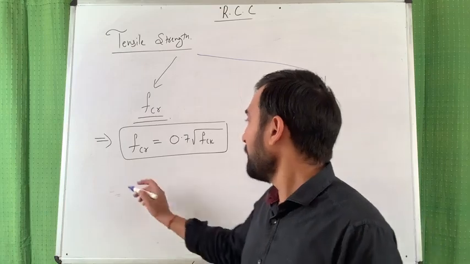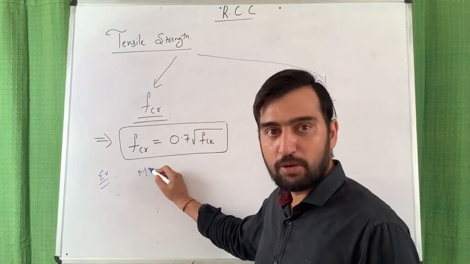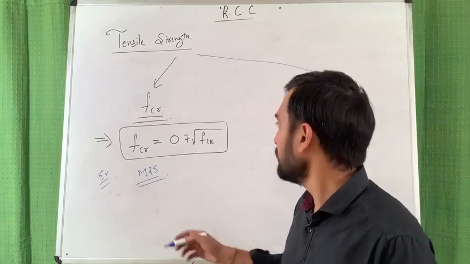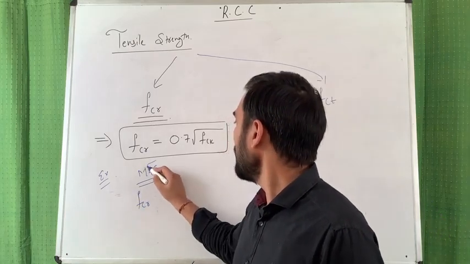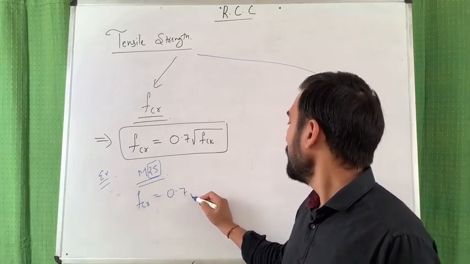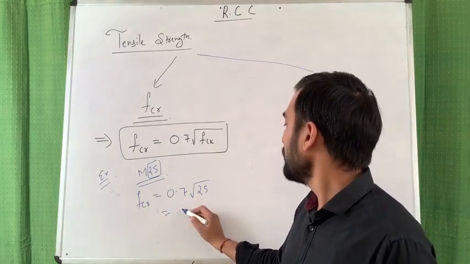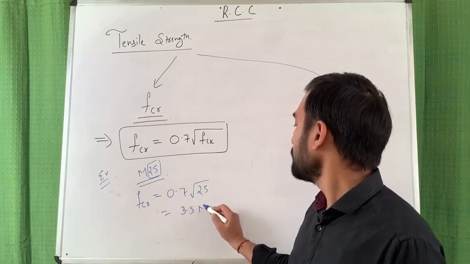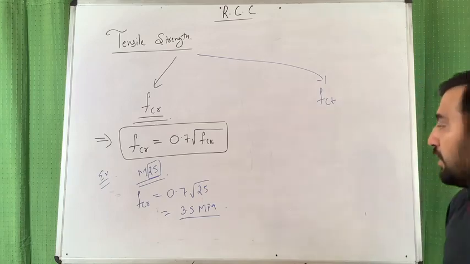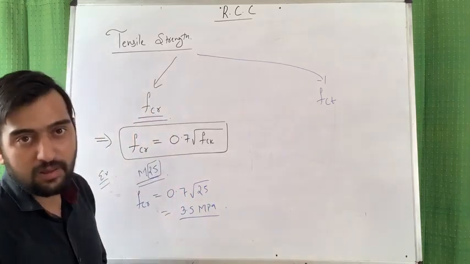For example, if somebody asks you what is the tensile strength in flexure for M25, what will you say? You will simply say, sir, M25 is the characteristic compressive strength, so FCR is 0.7 under root of 25, and under root of 25 is 5, so 5 into 0.7 is 3.5 Newton per mm square or MPa. So friends, this is the empirical approach suggested by our Indian Standard Code, so we have to adopt this.